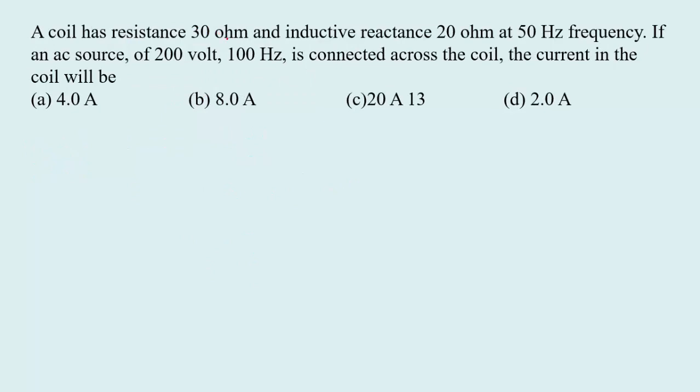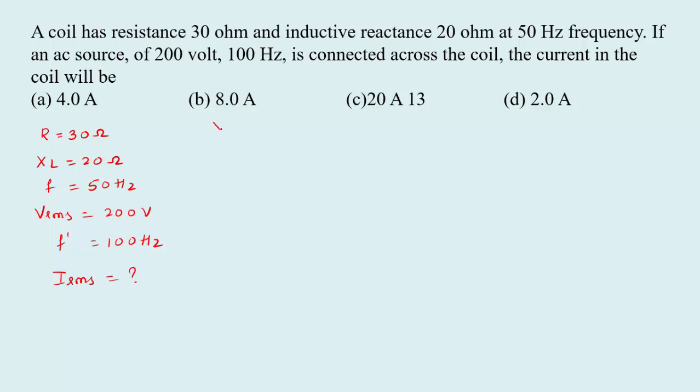A coil has resistance 30 ohm and inductive reactance 20 ohm at 50 Hz frequency. If an AC source of 200 volt, 100 Hz is connected across the coil, the current in the coil will be. See here, resistance is given 30 ohm, inductive reactance is given 20 ohm at frequency 50 Hz. Suppose an AC source of 200 volt is connected at frequency 100 Hz, then current in the coil will be. We have to calculate IRMS.